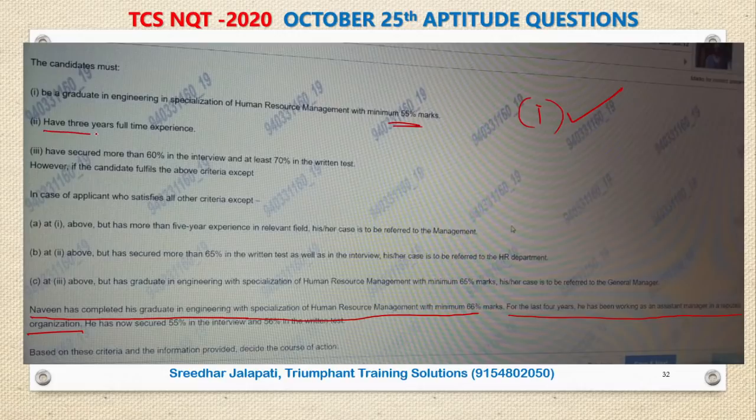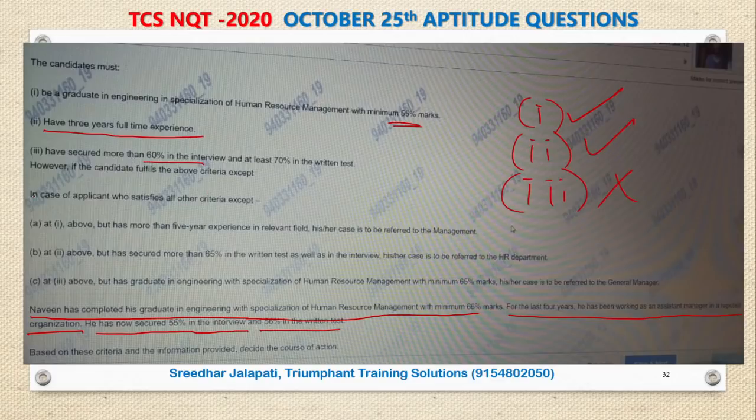The second condition says he should have 3 years of full-time experience. He has more than that, so the second is satisfied. He has now secured 55% in the interview, 56% in the written test. But here it says he should get 60% in the interview, 70% in the written test. So that means he failed the third condition. He did not get the required percentage in the interview and written test.